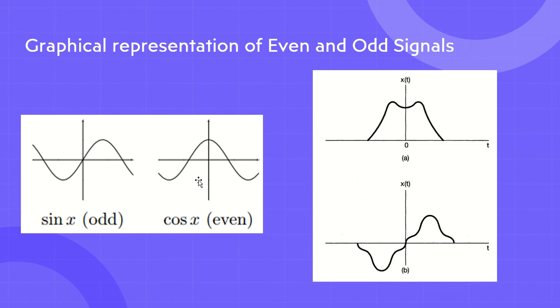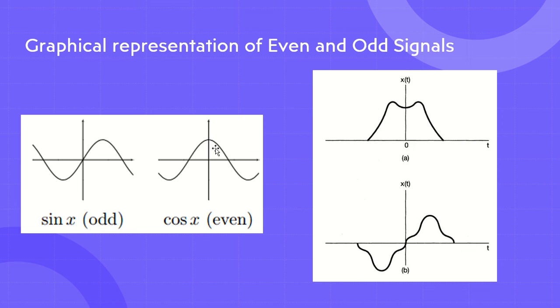So let's try to verify what I was telling you a few minutes ago. I have a point here. At this point, the value of my signal is here. At the same point, if I take x of t equal to x of minus t, so this was my x of t, the value of it is this, and if I take it at x of minus t, then the value of it would be the same.